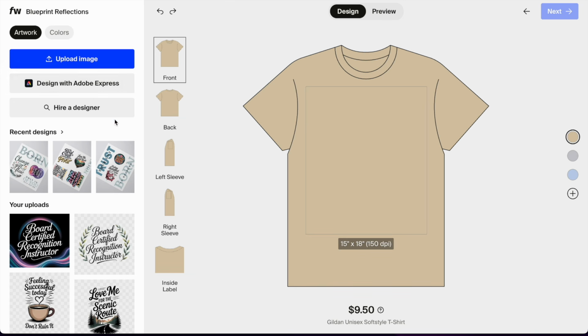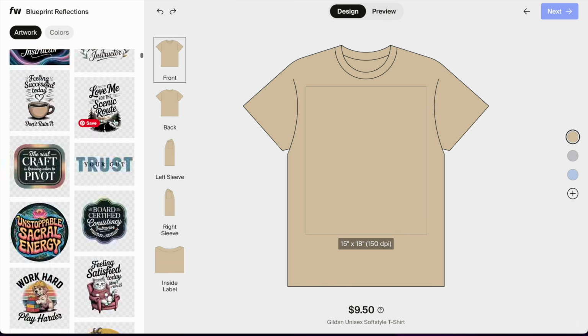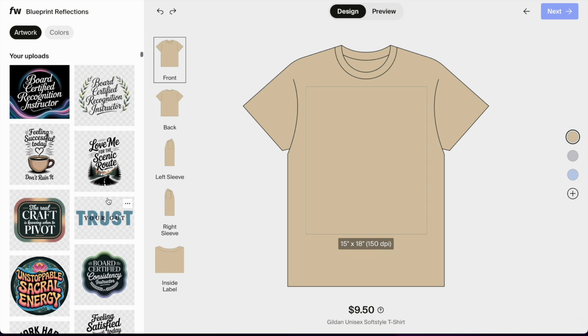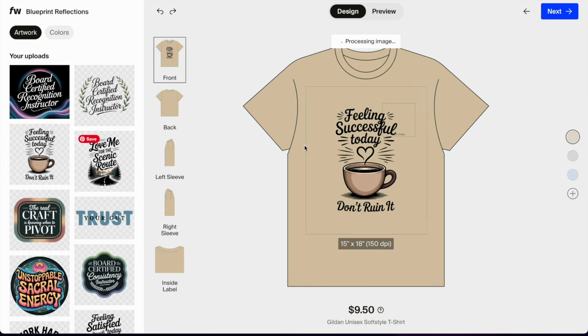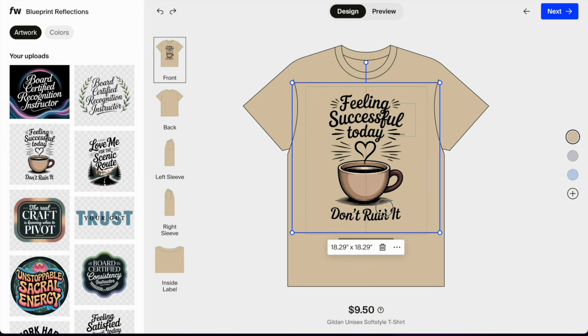If I click on artwork, I can see previous things that I've uploaded if I want to add them on, or I can click here on upload image to upload a new one that hasn't been here yet. So for example, I have this one, feeling successful today, don't ruin it. I can make it a tiny bit bigger. My design is big enough. I can design for this shirt the back, the left sleeve, the right sleeve, and the inside label if I want to.